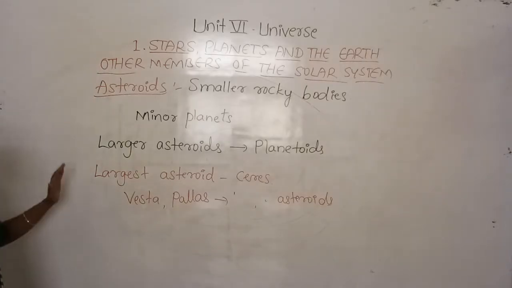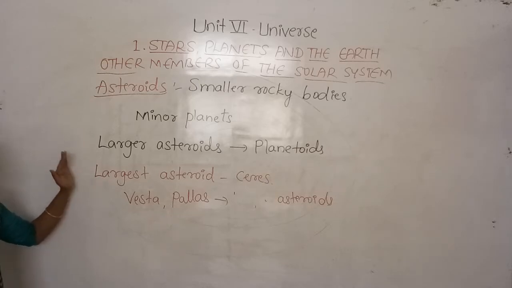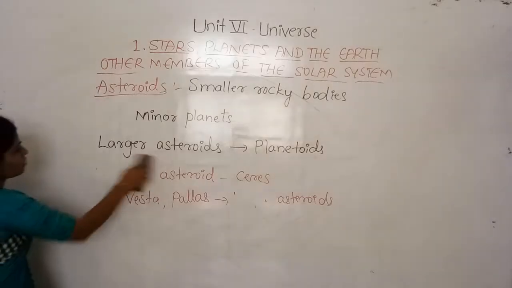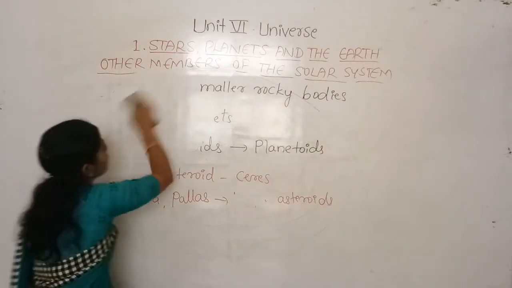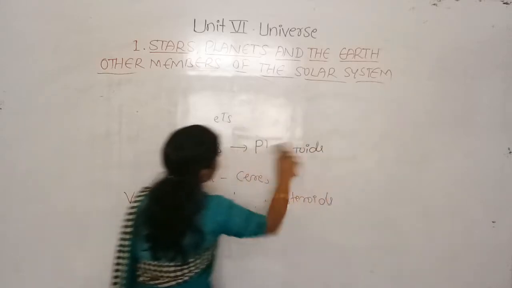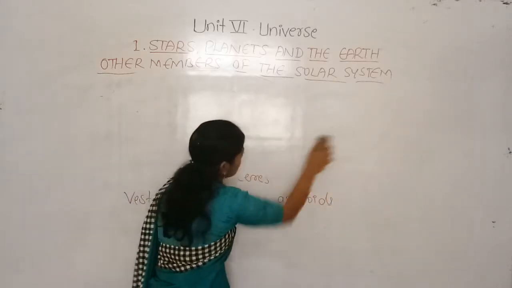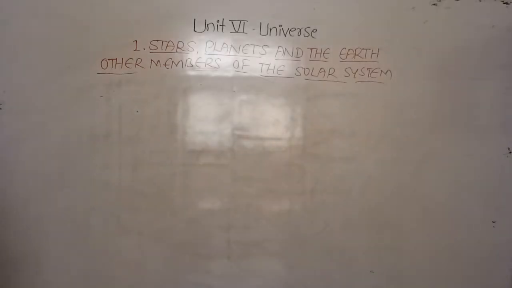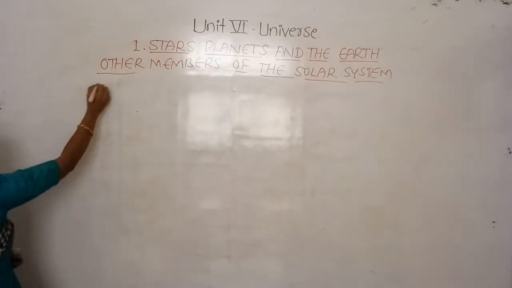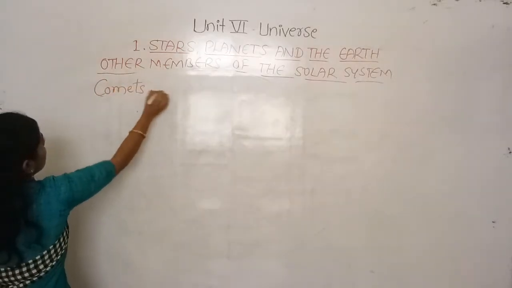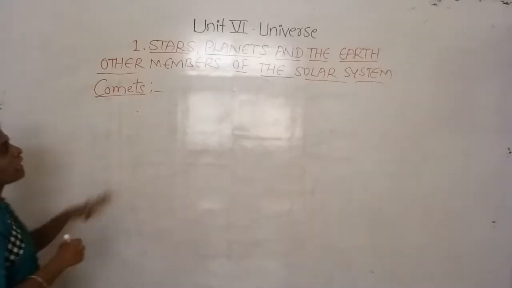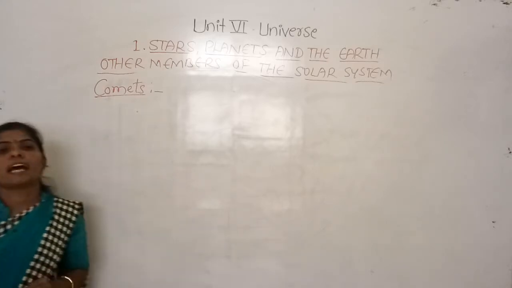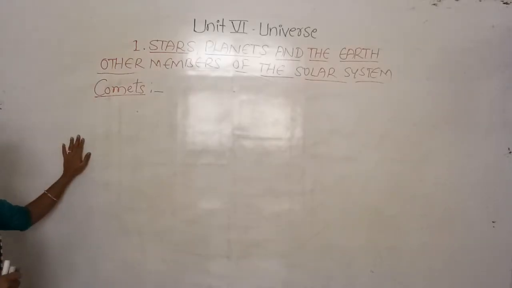And other than these asteroids, there are also some other bodies. They are the comets. So now we can discuss what the comets are.